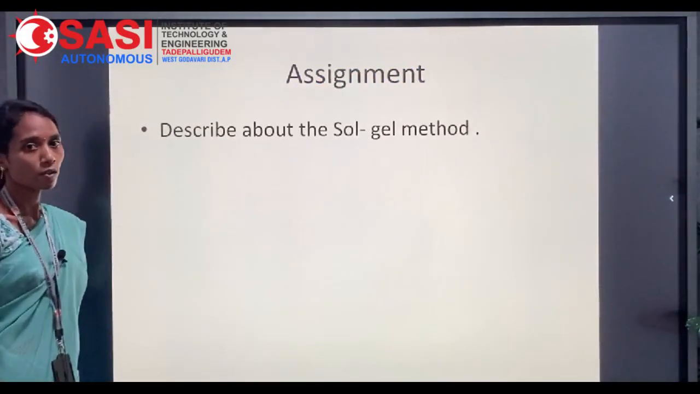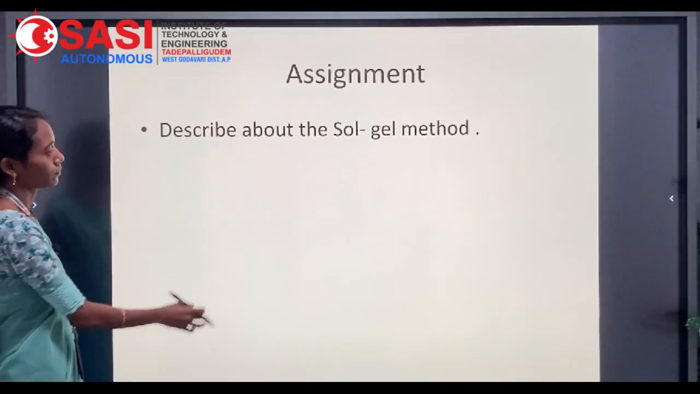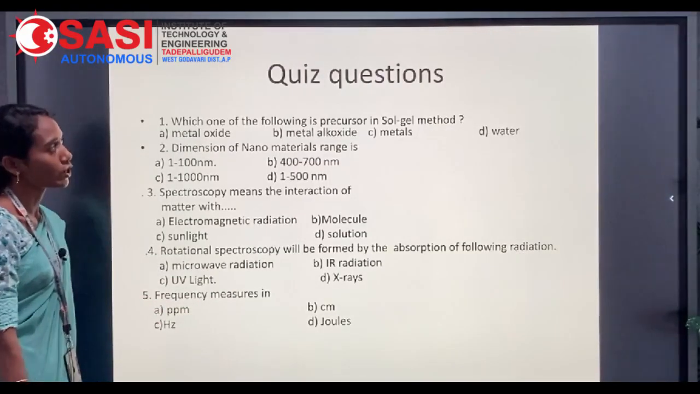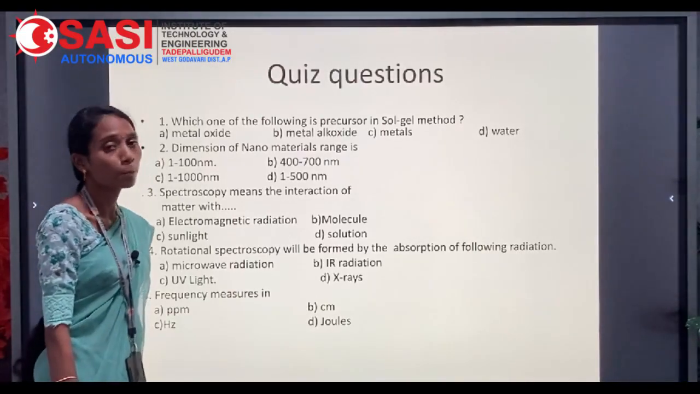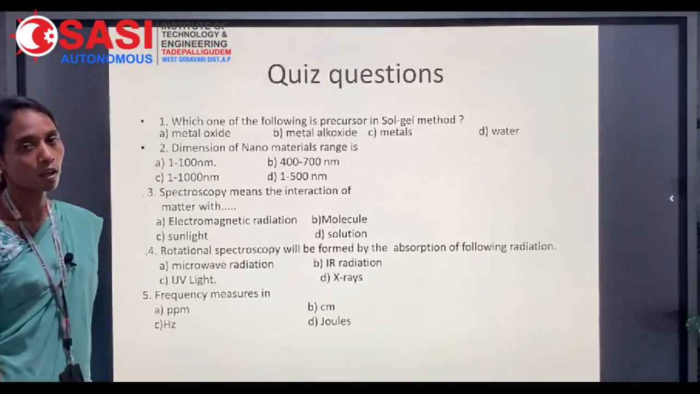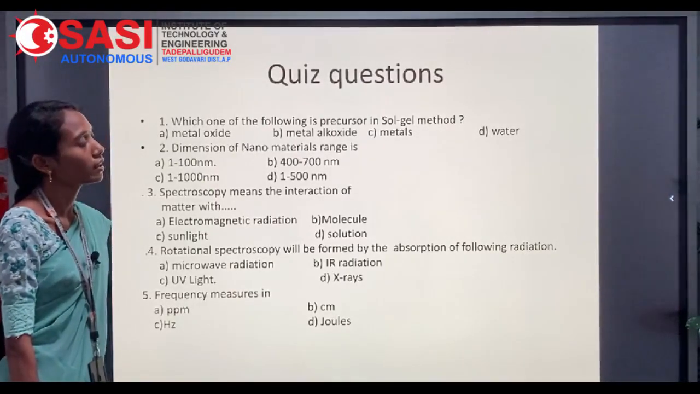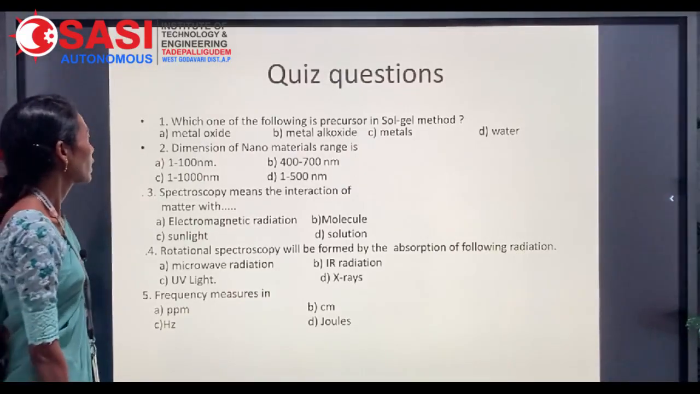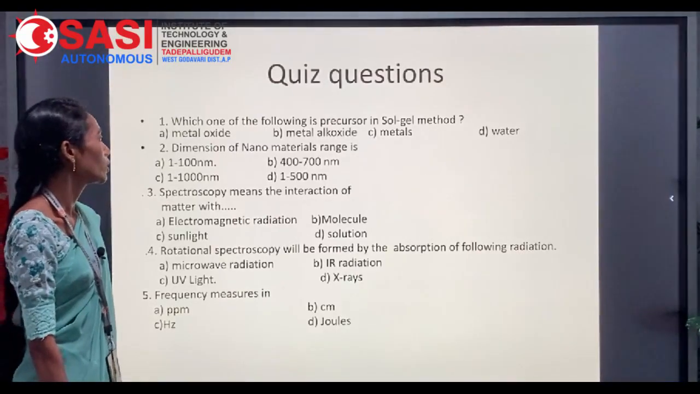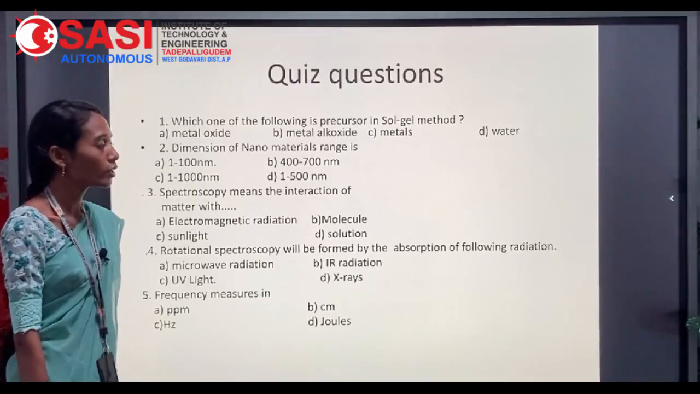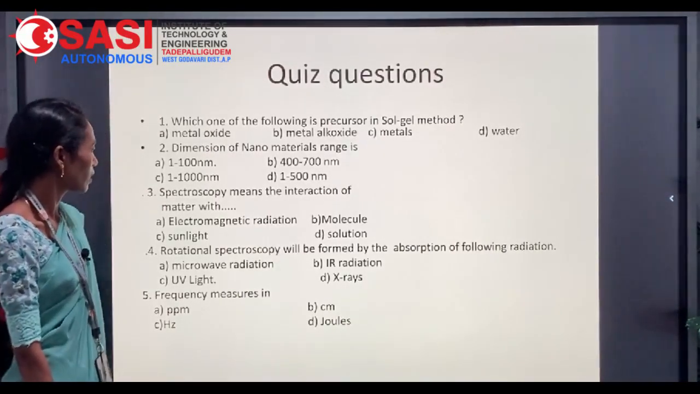This is the assignment question which is given to you. Describe the sol-gel method. And next, the quiz questions. The first quiz question: which one of the following is the precursor in our sol-gel method? Option A, the metal oxide, or metal alkoxide, metals or water. And the next one: dimensions of the nanomaterial range in 1 to 100 nanometers, or 400 to 700 nanometers, or 1 to 1000 nanometers, or 1 to 500 nanometers.